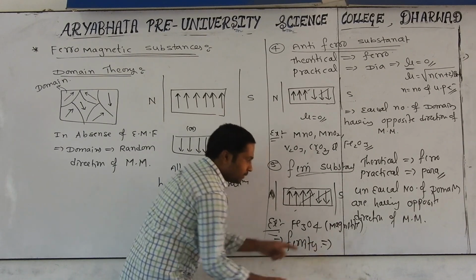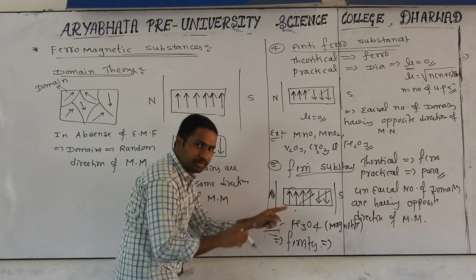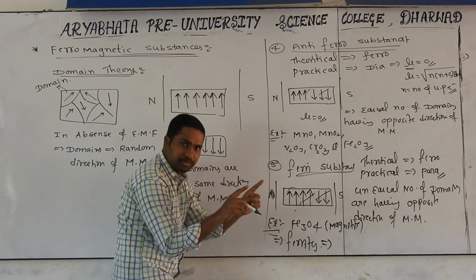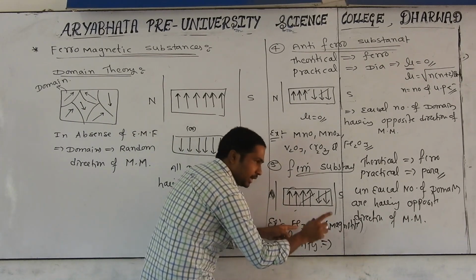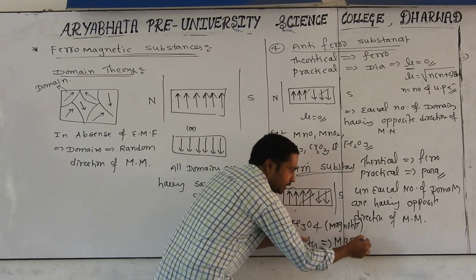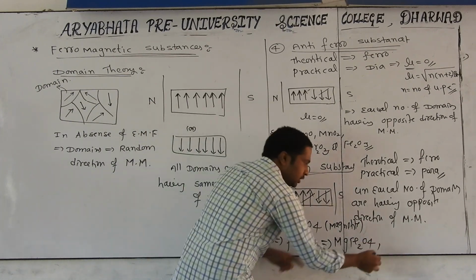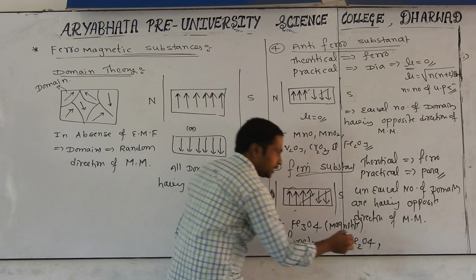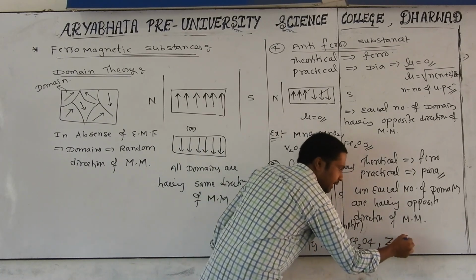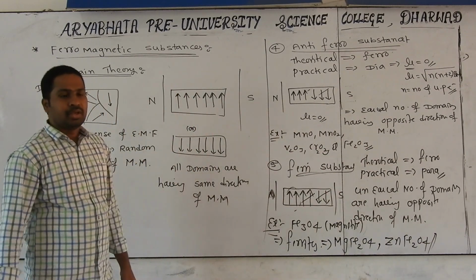Okay, for example, in this ferrite, one iron is replaced with magnesium. Why? Because iron valency is 2, magnesium valency is also 2. That's why out of 3 irons, 1 iron is replaced with magnesium. MgFe2O4. How will you call it? Magnesium ferrite. Like that, if you replace 1 iron with zinc, that is also possible. Zinc ferrite, ZnFe2O4. These are the examples.